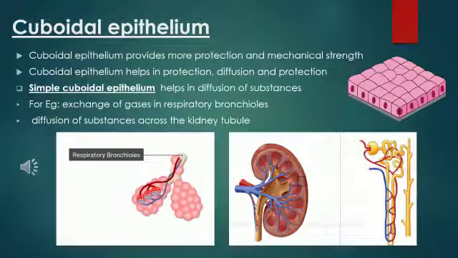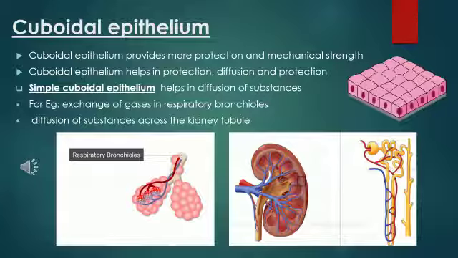Next type of epithelium that we are studying is cuboidal epithelium. If I say cuboidal, you can imagine the cuboidal structure in mathematics. You have studied, right? So cuboidal epithelium provides more protection and mechanical strength. So this cuboidal epithelium is meant for protection as well as mechanical strength.